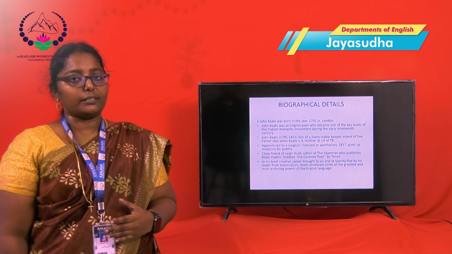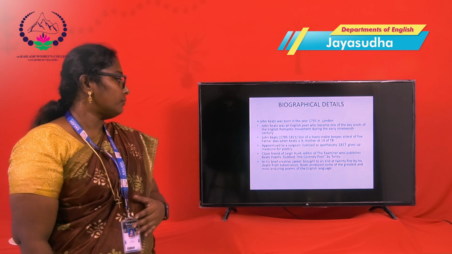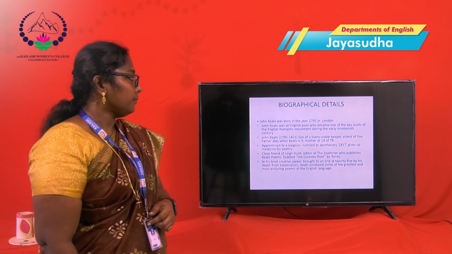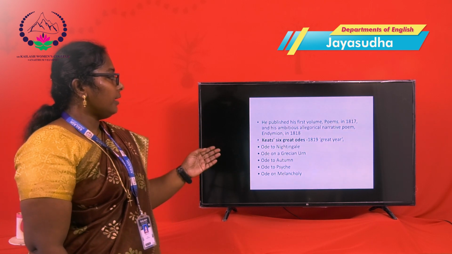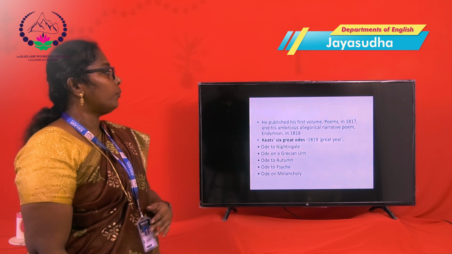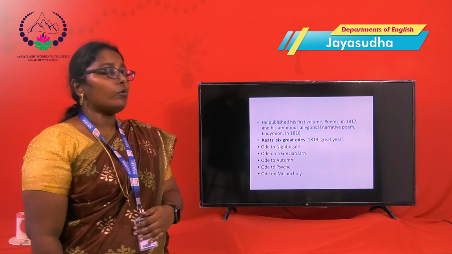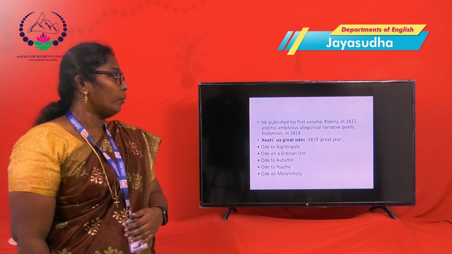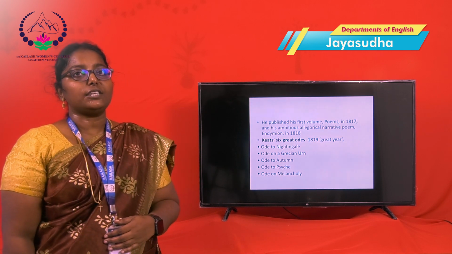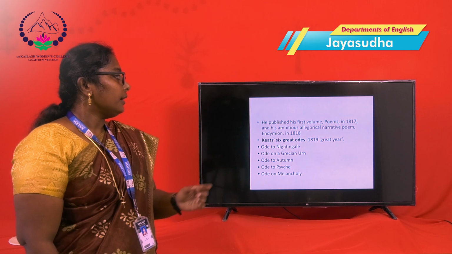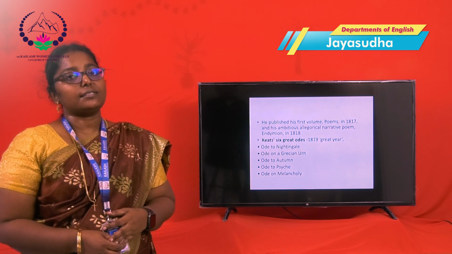He lost his mother, his brother and his father. His first volume of poems was published in 1817 and his allegorical narrative poem, Endymion, was published in 1818. Keats is famous for his odes.